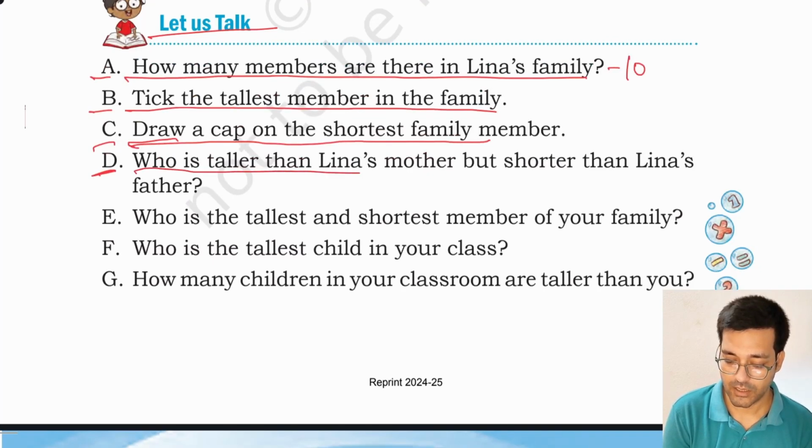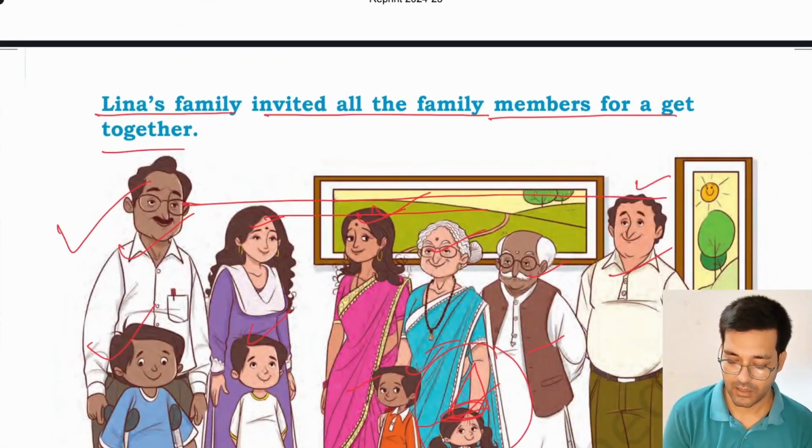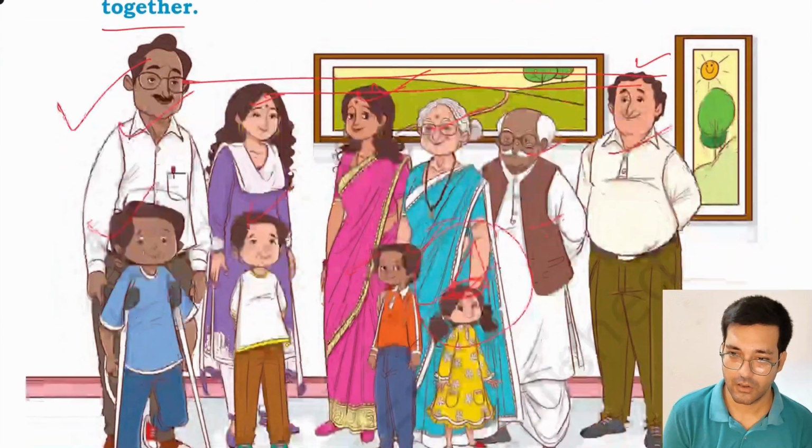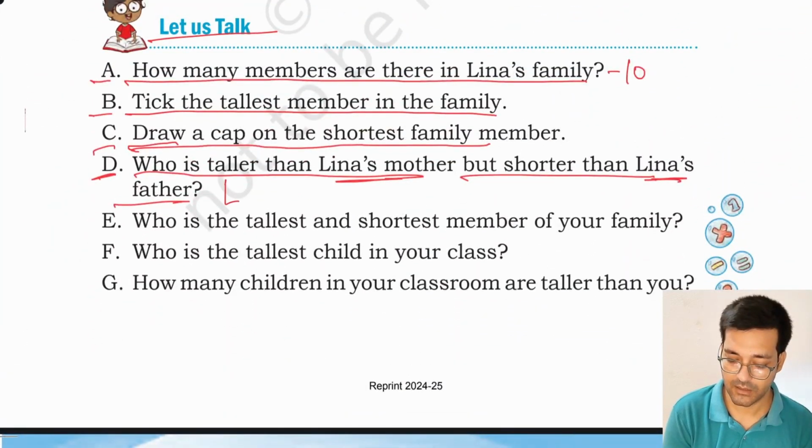D. Who is taller than Lina's mother but shorter than Lina's father? You can see Lina's uncle is shorter than Lina's father but taller than Lina's mother. That means Lina's uncle.